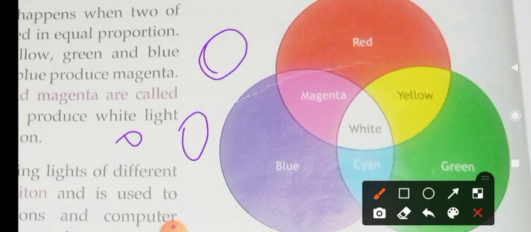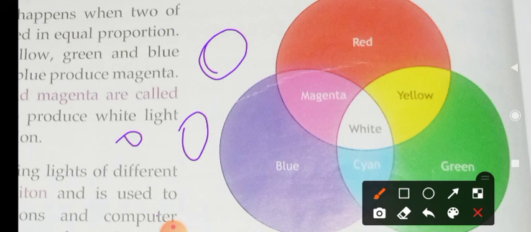How does the object get its color? Do you understand? Similarly, if an object appears black in color, what is the logic behind it? See, if all the colors are reflected, then it is white in color. If all are absorbed, yes, very good, it is black in color.